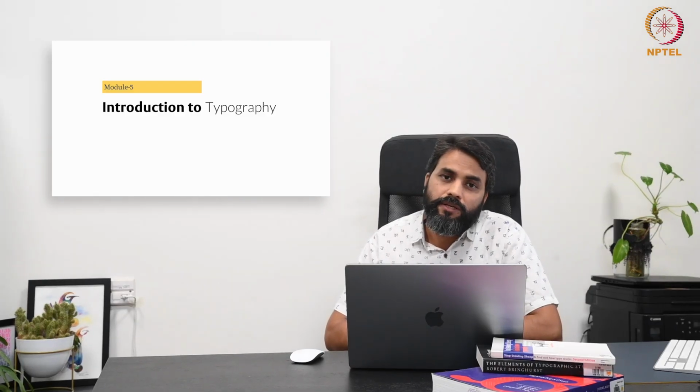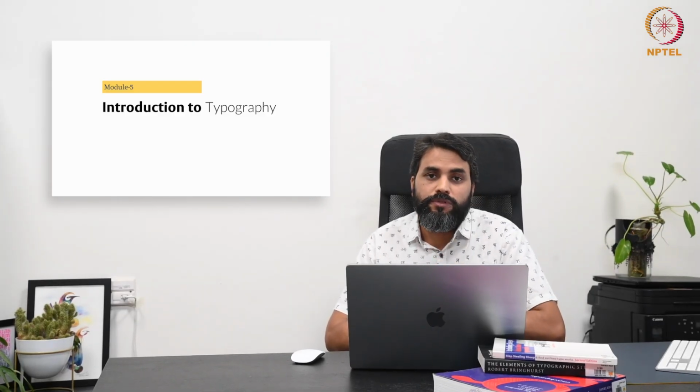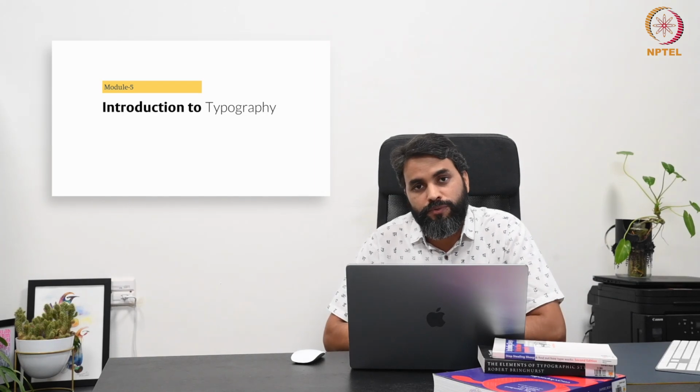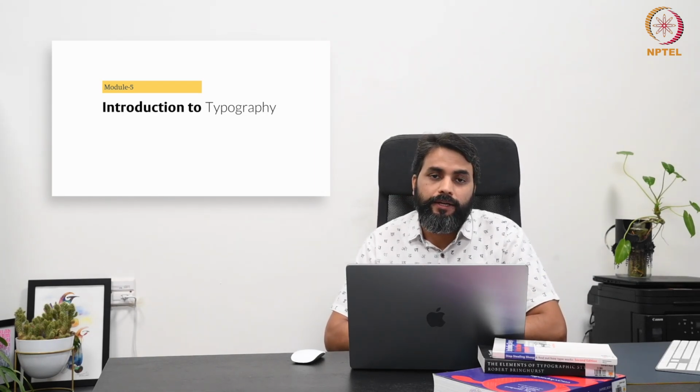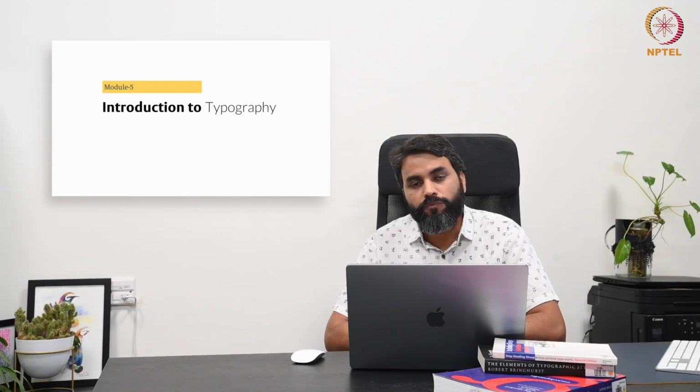So all these things, apart from the typical traditional use where we are using typography just for reading and writing, and it has been used since the beginning across book publication and posters and publicity media.